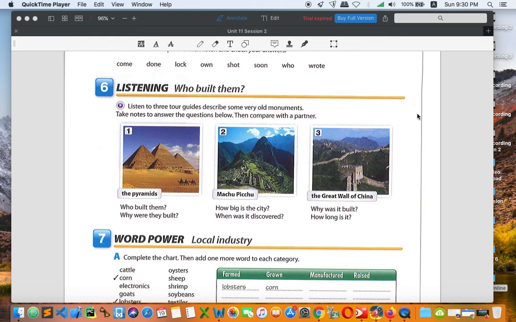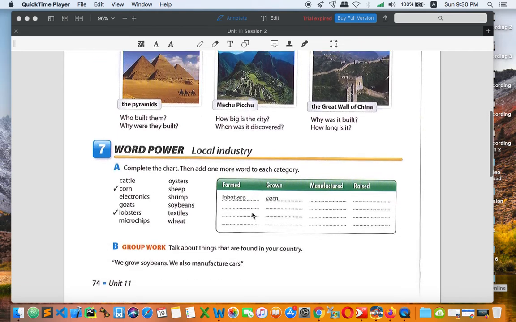Okay, Machu Picchu. How big is the city? When was it discovered? And the last one is the Great Wall of China. Why was it built? How long is it? So you just listen and find out the answers, and make sure you get all the answers from each place. Okay. All right. So let's move on to number 7.